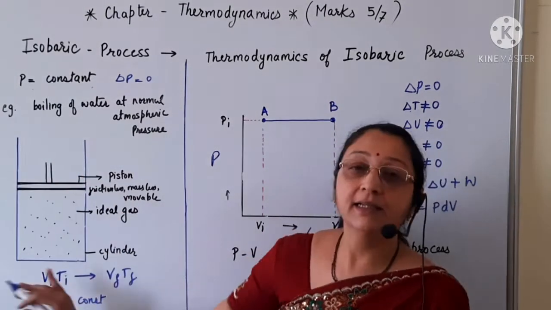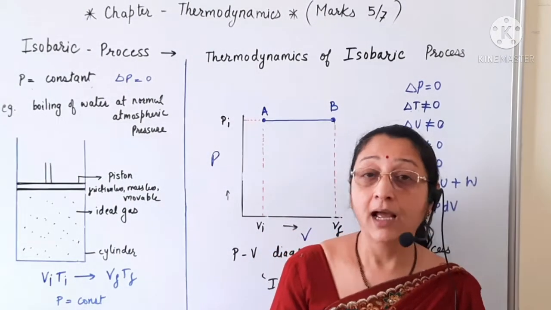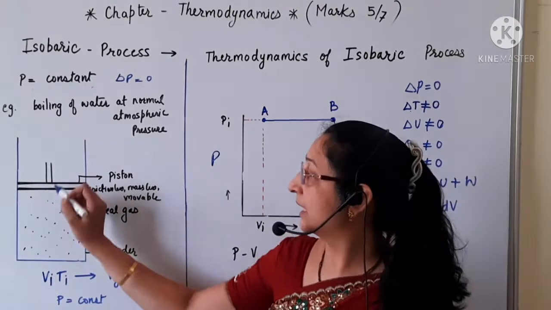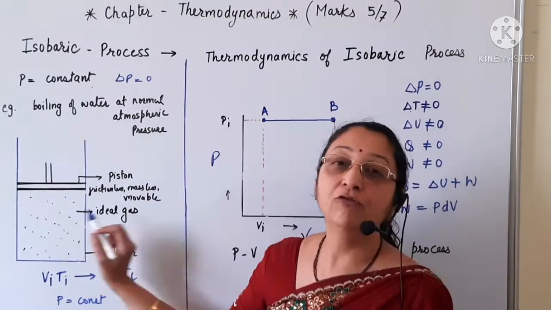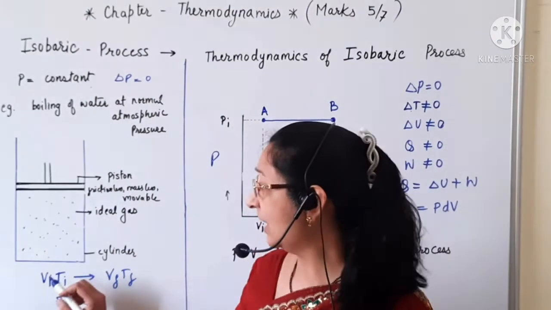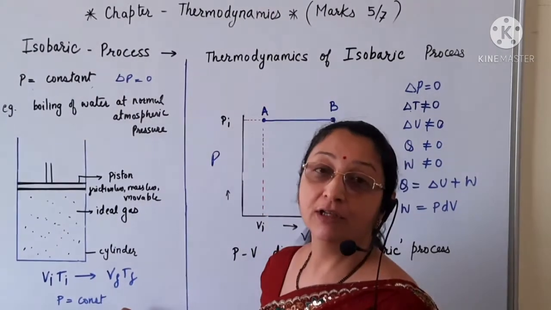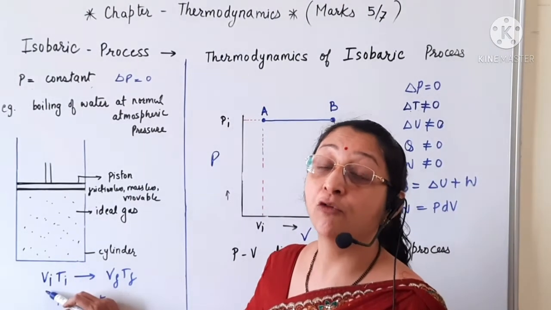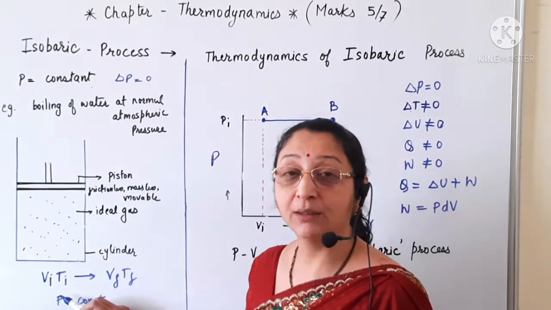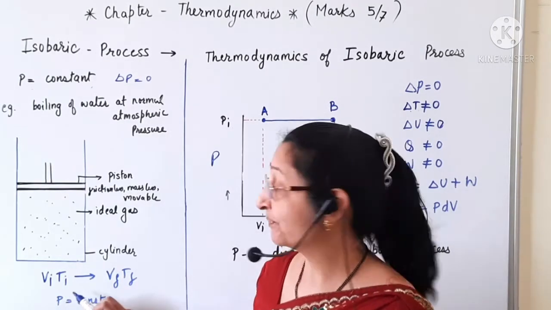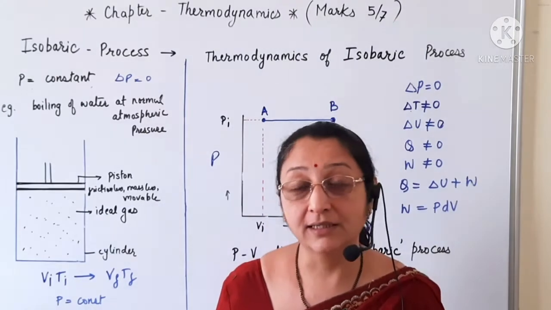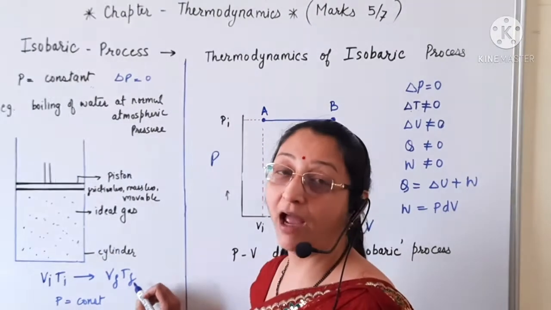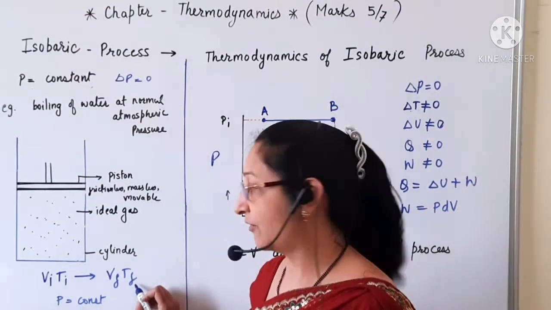Now we are considering the system as a cylinder having a massless, frictionless and movable piston, and the cylinder is filled with an ideal gas. Since the pressure is constant, the initial state of the system is: the volume of the gas is Vi and the temperature of the gas is Ti. The state of the system changes, and the final volume is Vf and the final temperature is Tf.